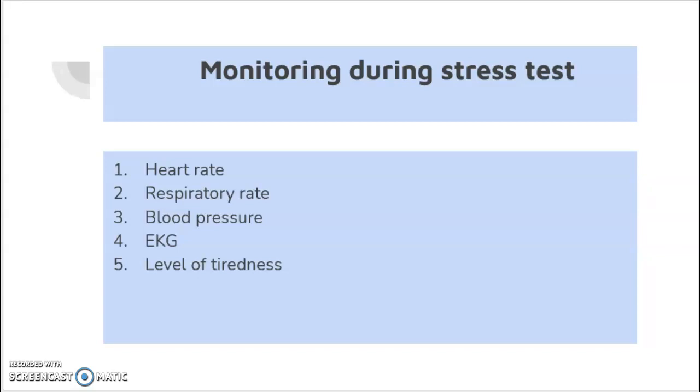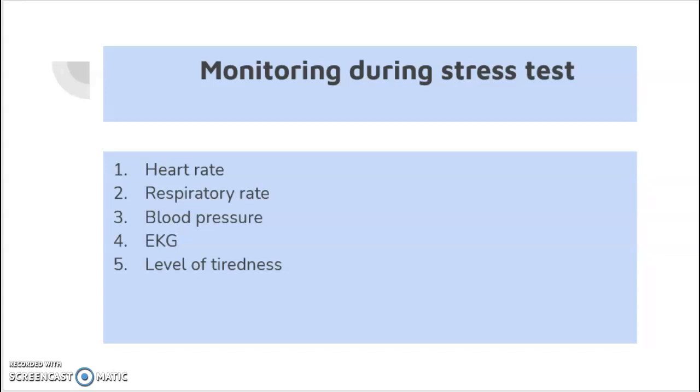So it should be assessed throughout the procedure in order to assess the condition and ability of the patient to complete the procedure. And if they are having breathing difficulty and they are unable to do the procedure, we should stop it. And blood pressure will be monitored throughout the procedure.